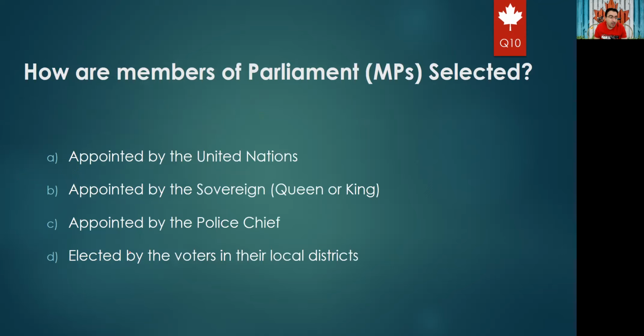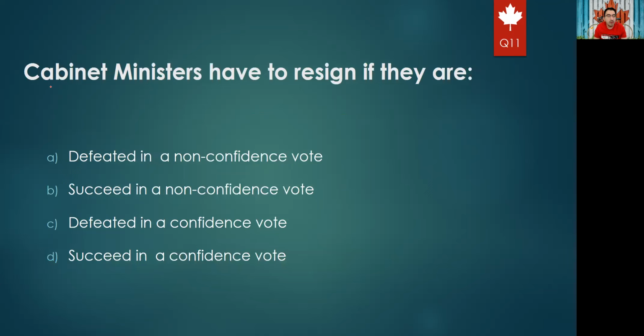Okay. Next question: how are members of Parliament, MPs, selected? I just said it before, while commenting on the previous question. They are appointed by the United Nations, appointed by the sovereign, Queen or King, appointed by the police chief, or elected by the voters in their local districts. For sure, only the members of parliament are elected by voters in their local districts, so the right answer should be option D.